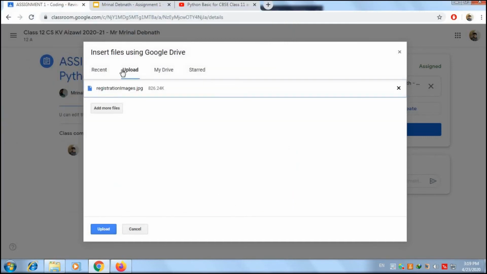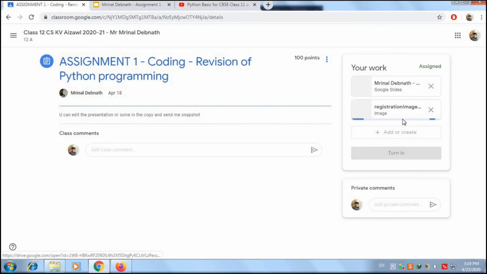Once it's shown or listed here, we can add multiple files also. If you have multiple images or multiple programs, then you can add multiple files in here and then upload it. As you can see the progress bar, it says it's being uploaded. So as you can see, we have the Google slide as well as the image that you have taken up. Does it make sense?